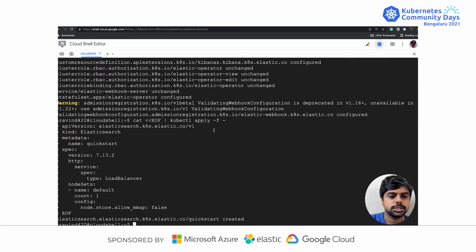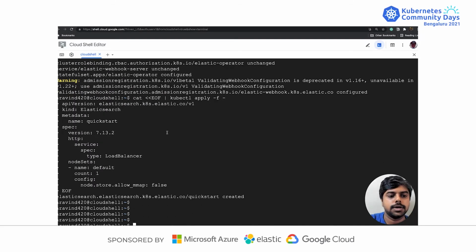Yeah. So as you could see here, we have an Elasticsearch resource definition, which is of Elasticsearch kind, and we are creating a service called quickstart with the version 7.13.2, which is the latest Elasticsearch version. And I'm also deploying a load balancer in parallel, because I want to expose that, and thereby I could ingest some data. And then I'm enabling some node specific details. I have only one node. Later you could change it and run 3 nodes as well. So this particular instance is created.